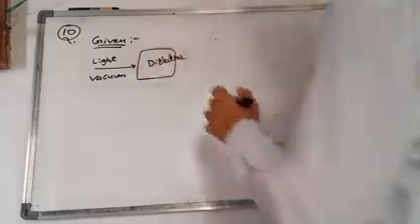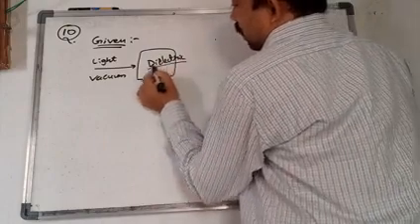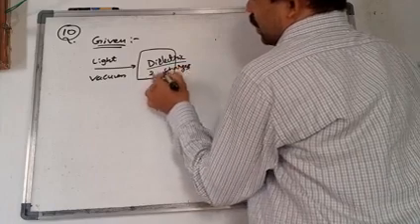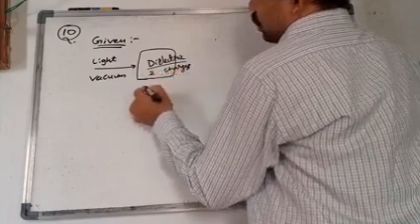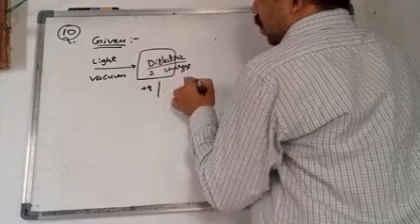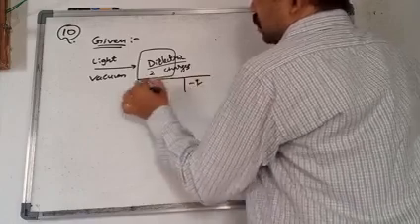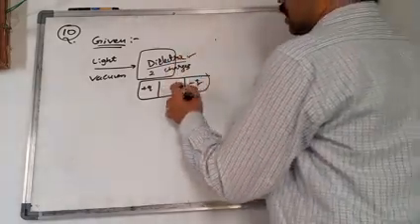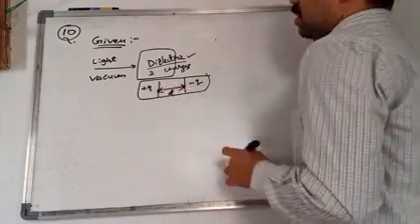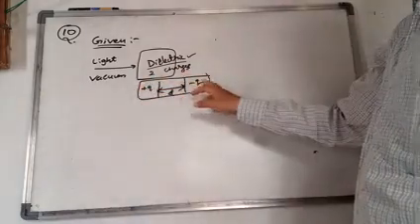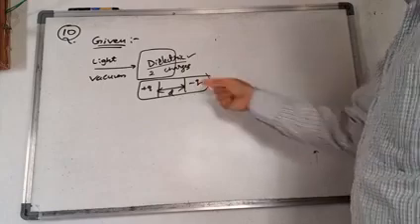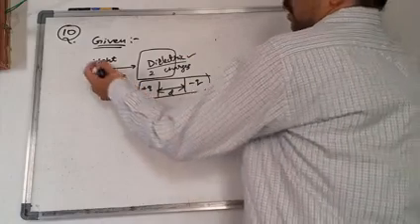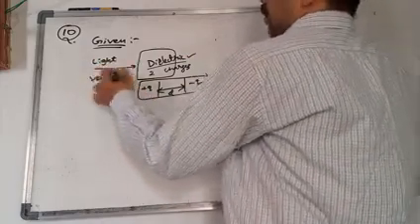Di means two, electric means charges. If two charges, plus q and minus q, are separated by a distance d, this process is called a dielectric. The process of separating two unlike charges, equal and opposite, by some distance, we can call a dielectric. So here the light is traveling from vacuum to dielectric.